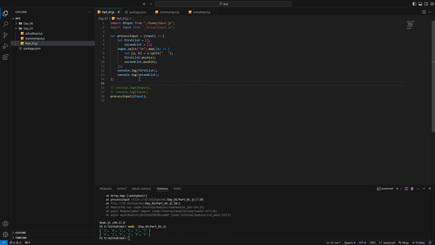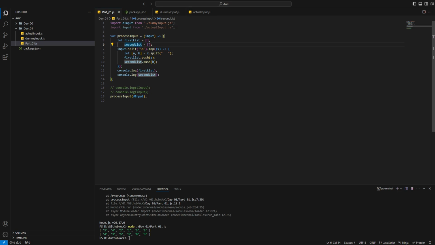Okay, so this first part is us just processing the input. So we have the first list and the second list. I think there's a better way to do this, but for now I'm just going to take whatever comes to my mind and then do it. And in case we need to refine it better, I will do it in the next iteration.